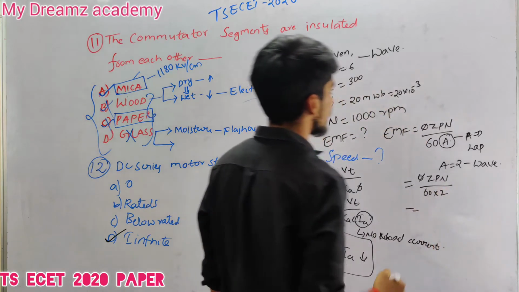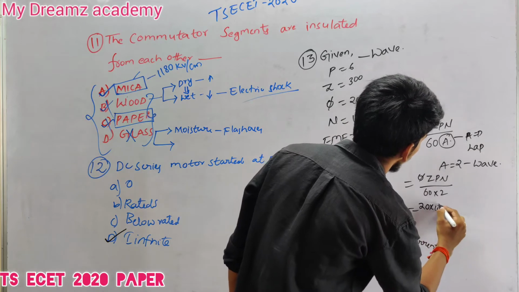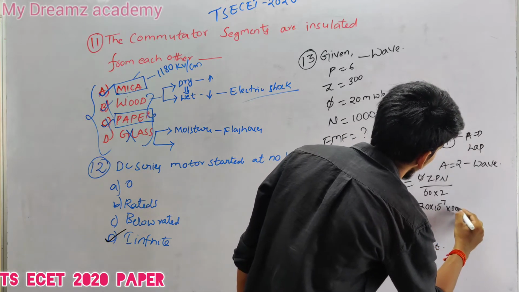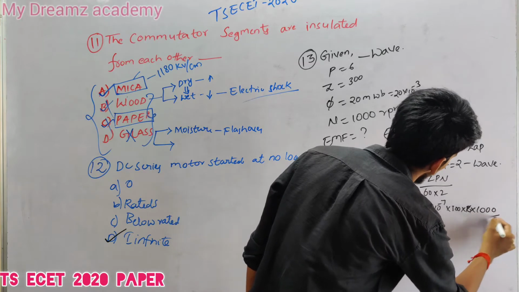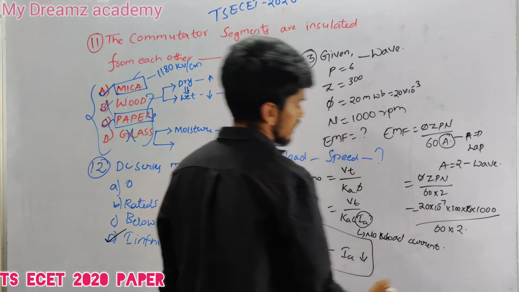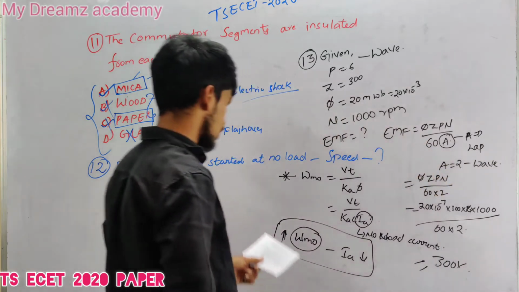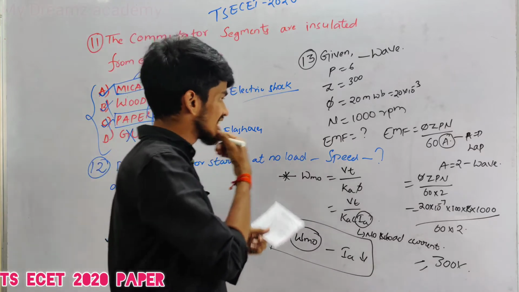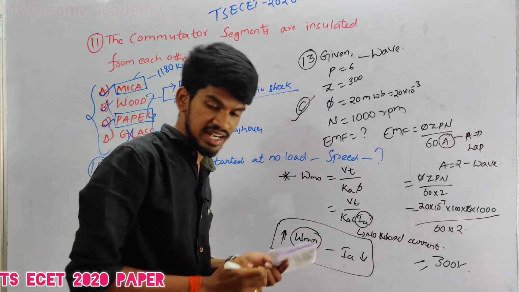By substituting the given values, 20 into 10 power minus 3 into 300 into 6 into 1000 by 60 into 2, and solving, you will get 300 volts. So option C is right.